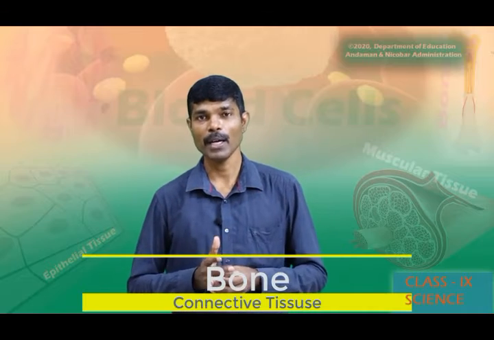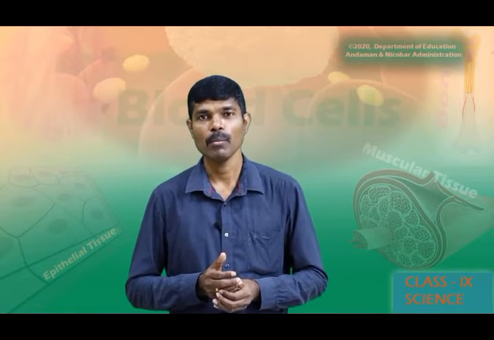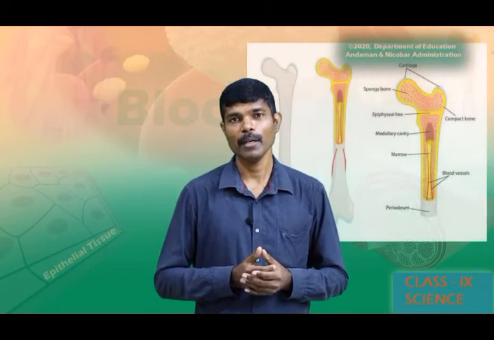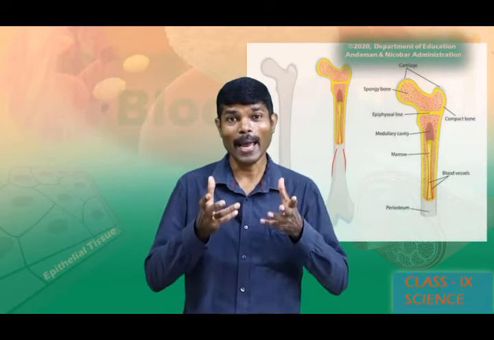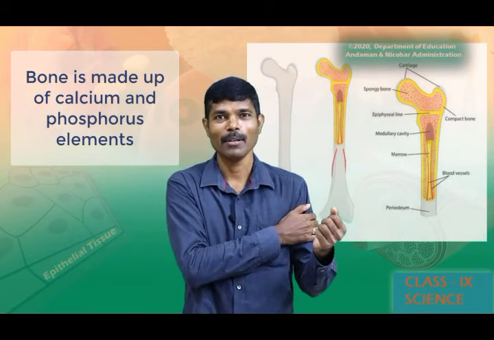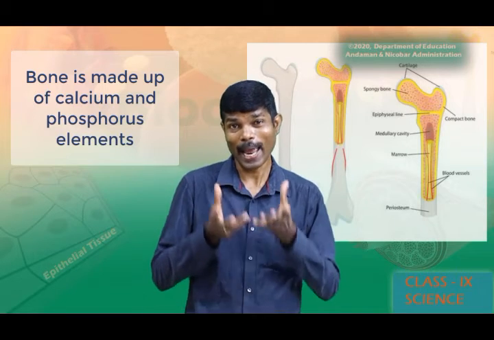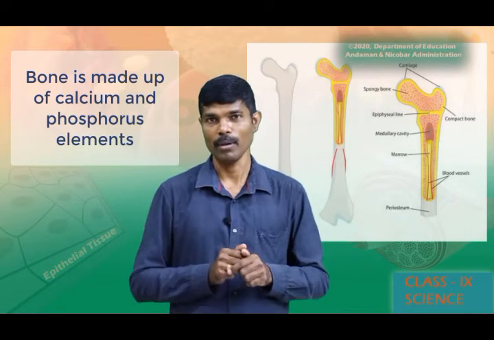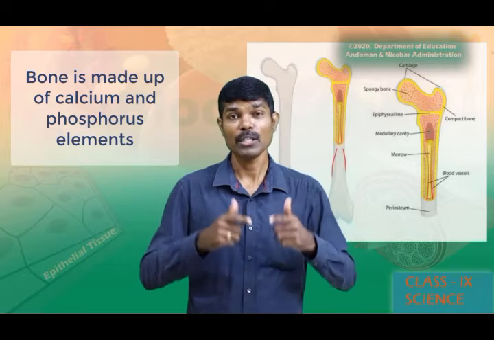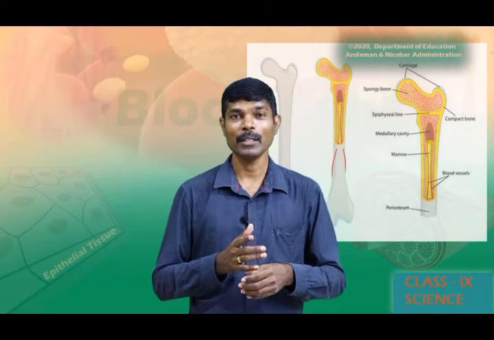The support of the animal is achieved by a tissue called bone. So bone is made up of calcium. It anchors the muscles. Whatever muscles we have, you can touch and see. All these muscles are attached, anchored by this bone. It is non-flexible and hard in nature, where it does not show any flexibility.